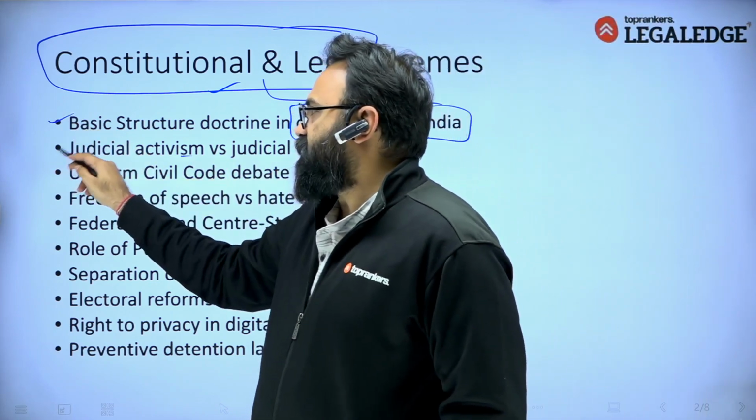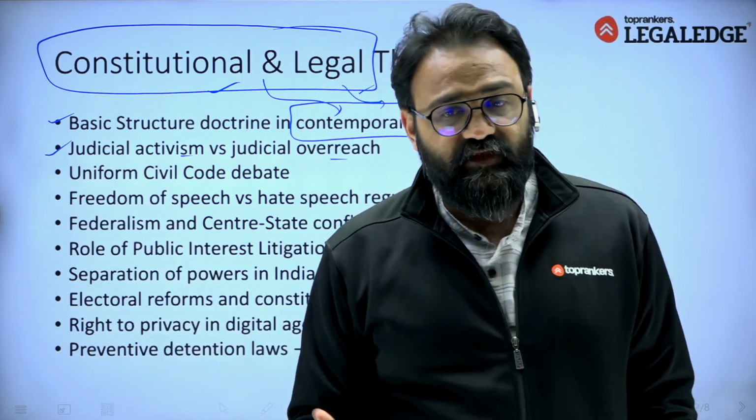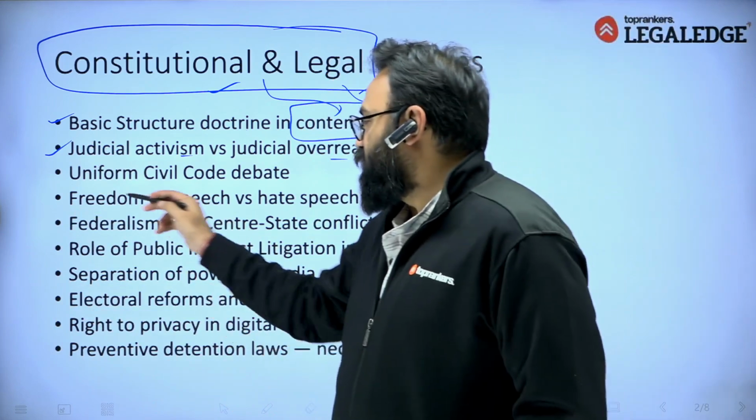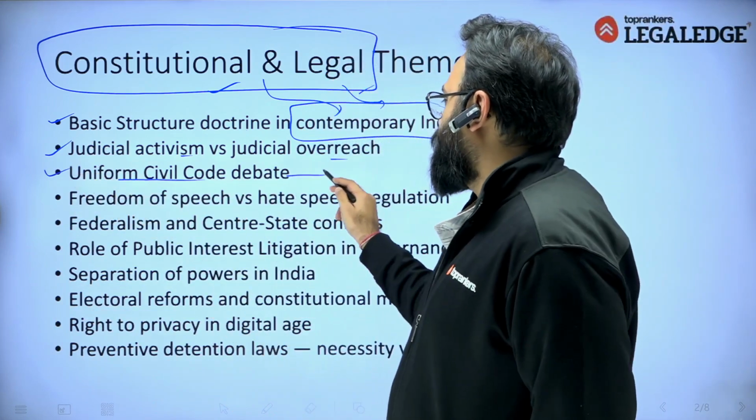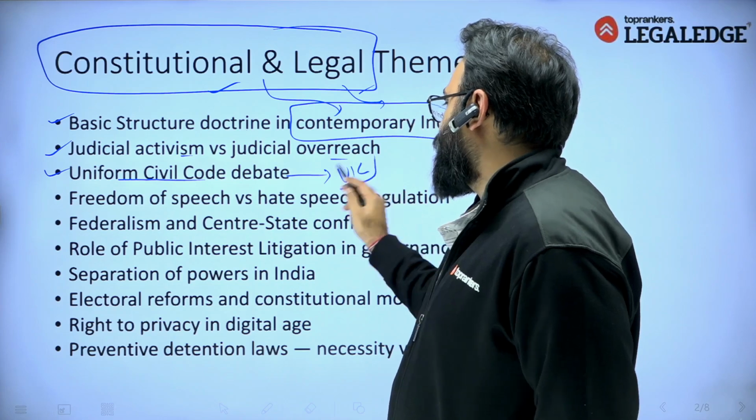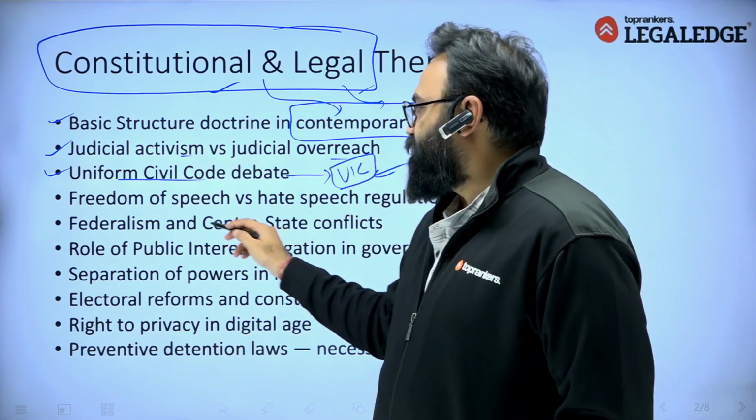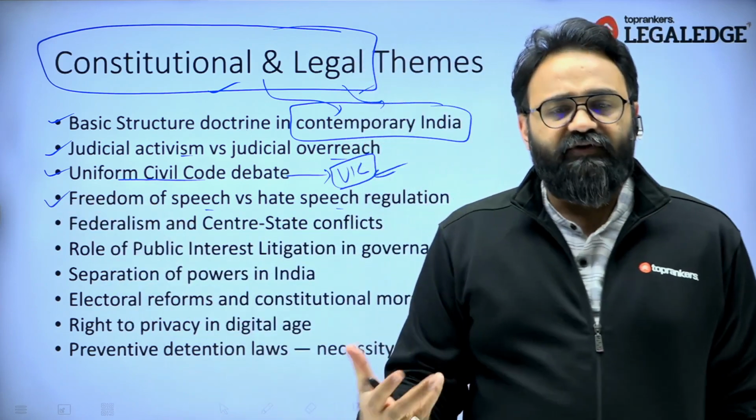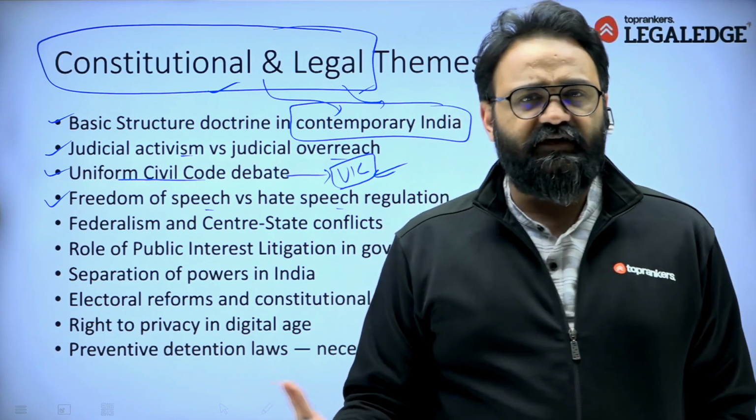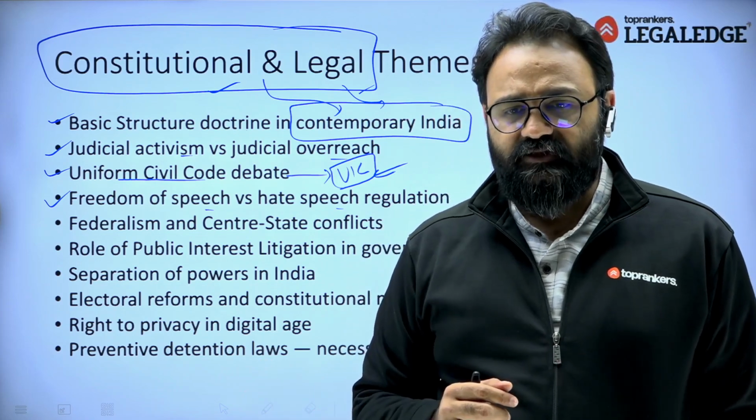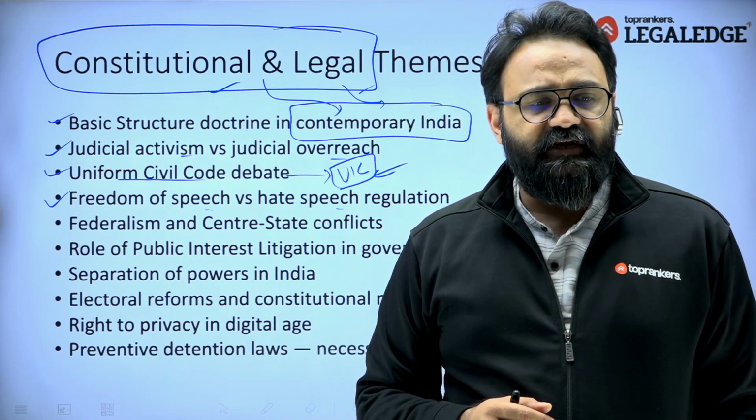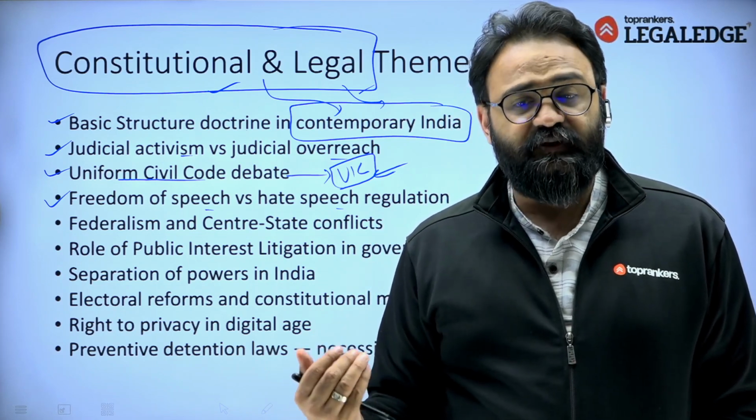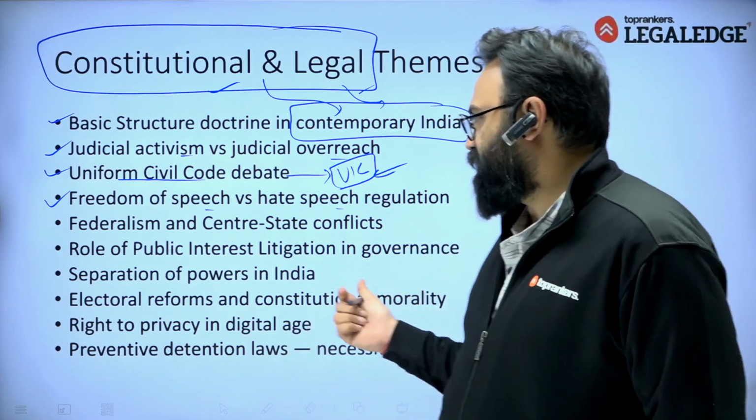So do we have judicial overreach now? There are certain cases where we can find these issues, so that is another topic. Uniform civil code debate after Uttarakhand has become a very important topic. Then freedom of speech versus hate speech regulation. We can see the cases, whether it is the Kunal Kamra related case, or the issues happening in the Parliament of India during sessions, or during elections, the different types of speeches given by political persons.